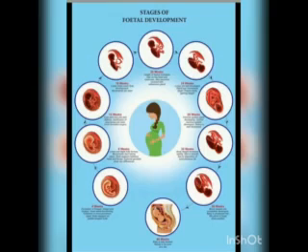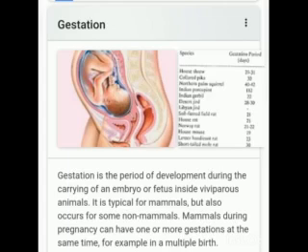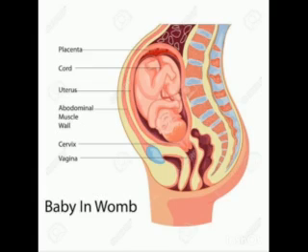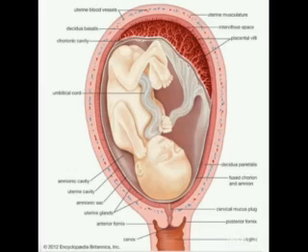Human pregnancy lasts for about 280 days or 40 weeks, and this period is called the gestation period. It can be divided into three: the first trimester, second trimester, and the third trimester. The fetus is fully developed and is ready for delivery by the end of 9 months, that is the third trimester.